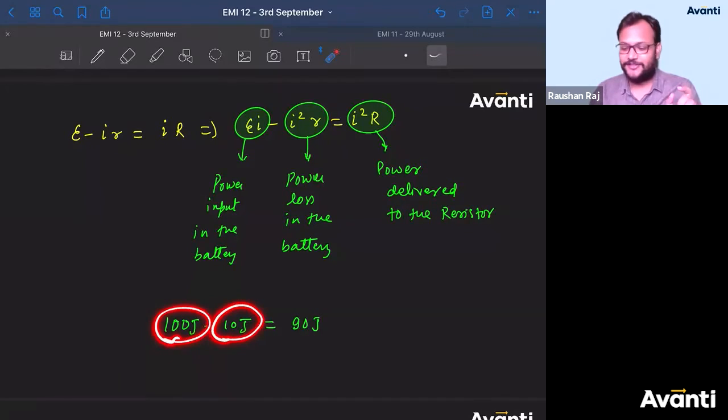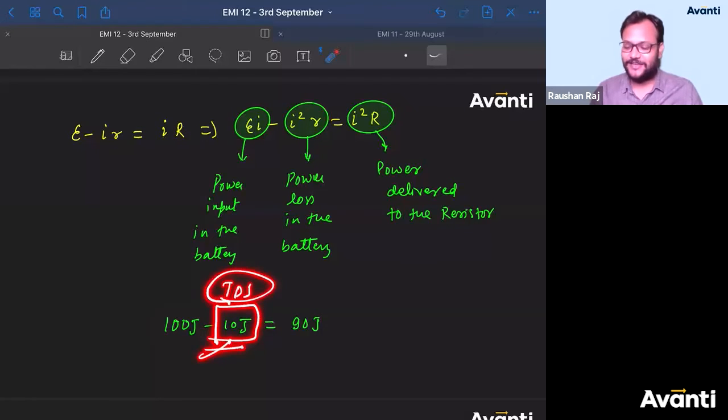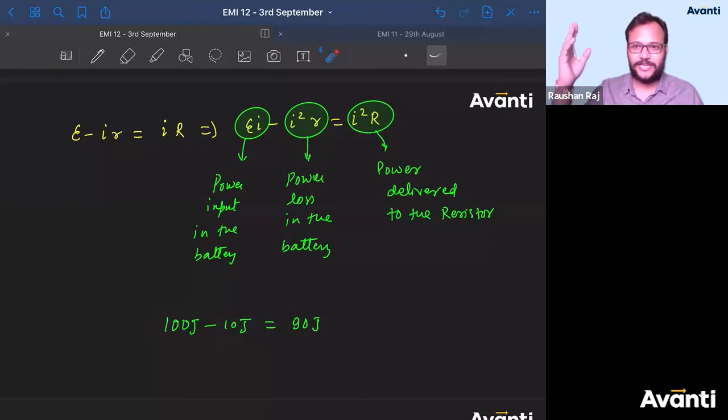ठीक है, एक चूहा है जो वो 10 जूल खा जाता है, and there is a kind of taxation that is there. वो 10 जूल का टैक्स लग गया, 10% TDS लगा यहाँ पे. So this is the TDS that this system has to give. GST is 18%, right? ठीक है, नॉर्मल TDS is 10%. So 100 joule minus 10 joule, ऐसी कंडीशन आई.